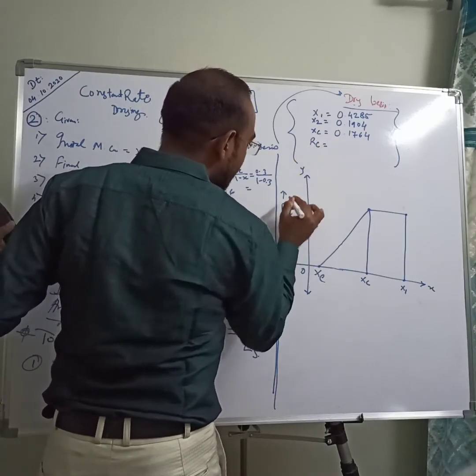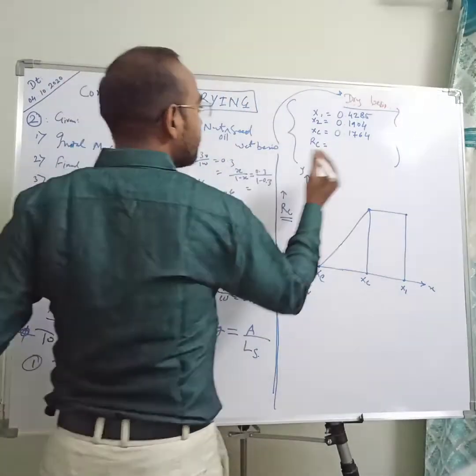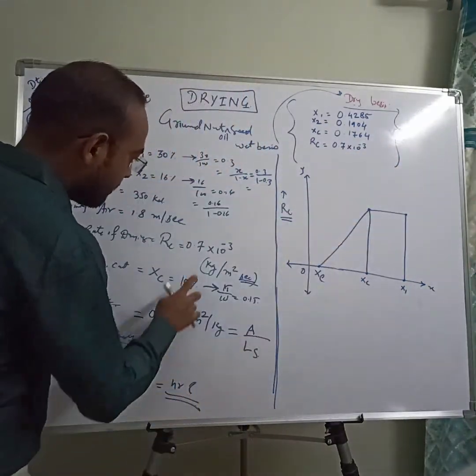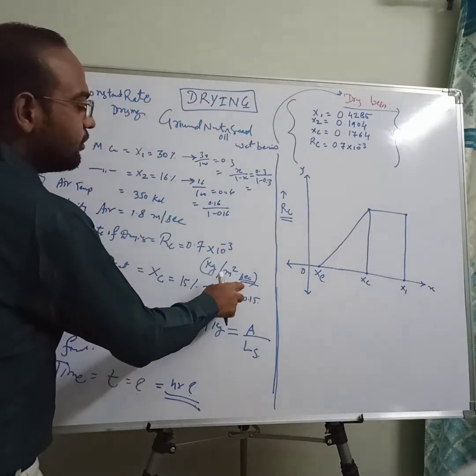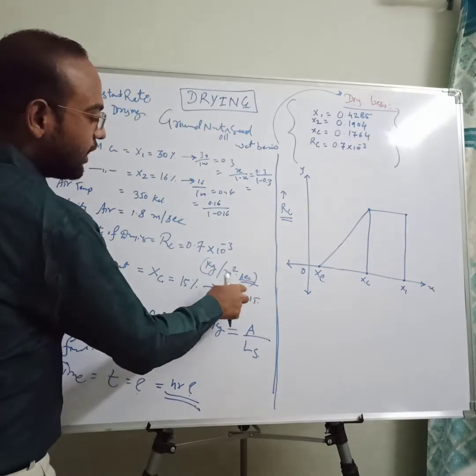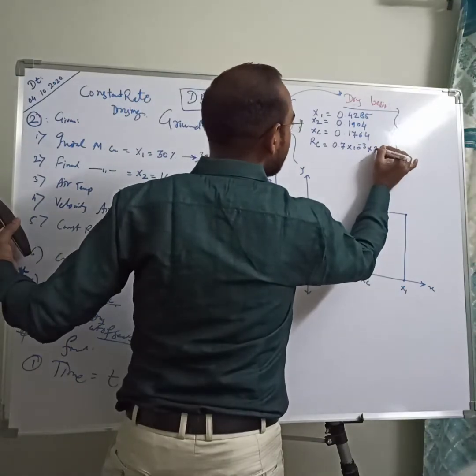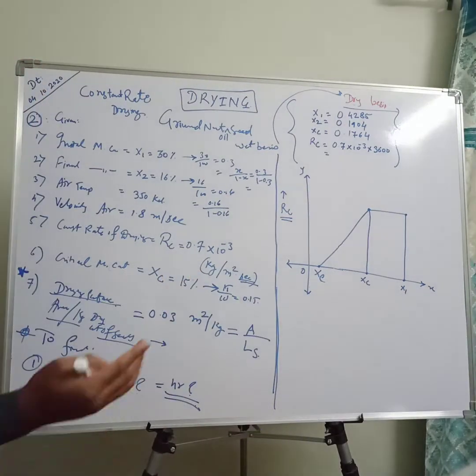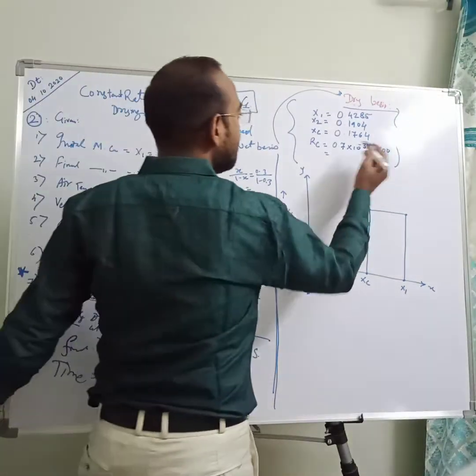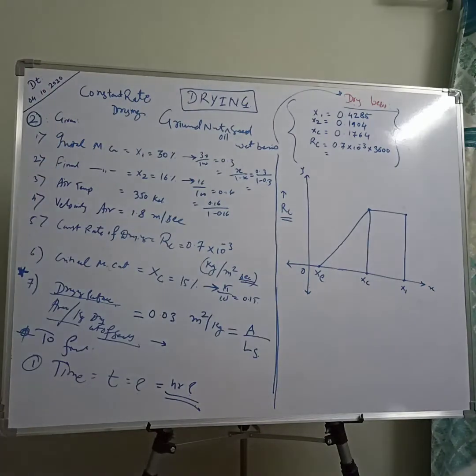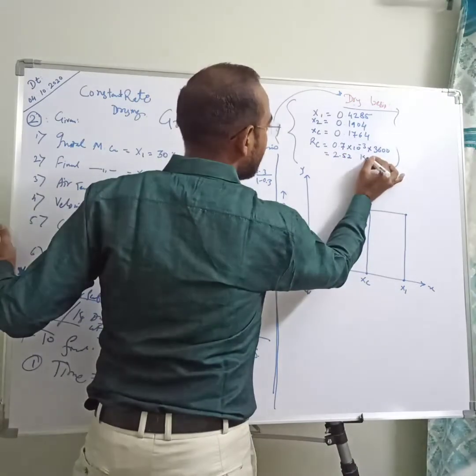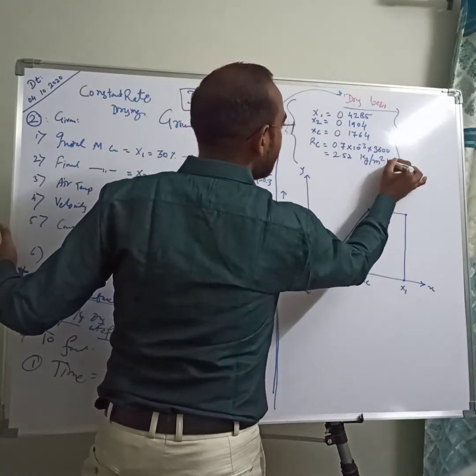RC, this is the value of RC, rate of drying. So rate of drying is here 0.7 × 10 to the power minus 3 kg per meter square second. So we need to convert it into hours, so it is multiplied by 3600. 60 seconds in a single minute and 60 minutes in a single hour. So it is directly multiplied by 3600 and we get the value RC equals 2.52 kg per meter square hour.